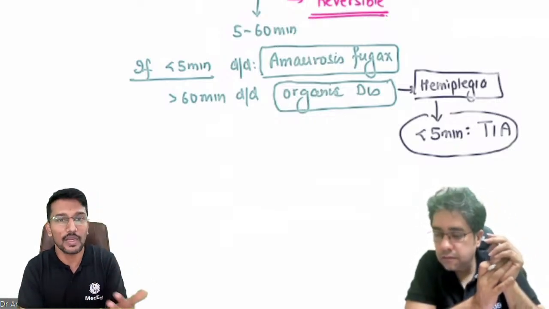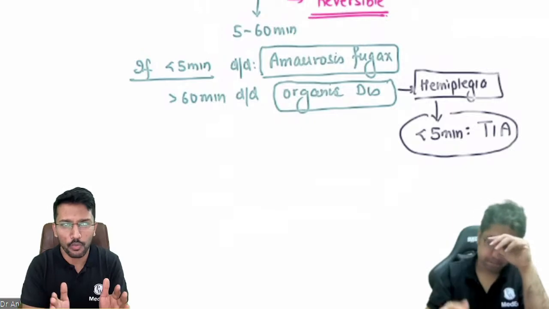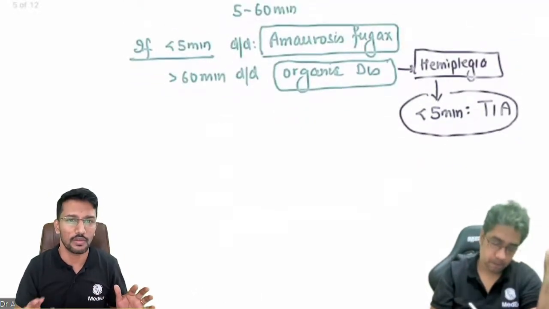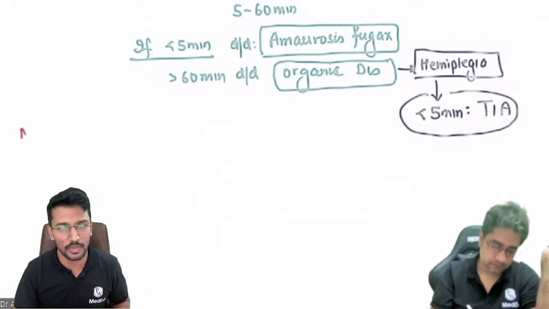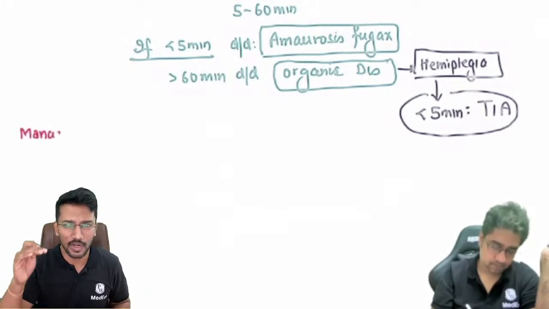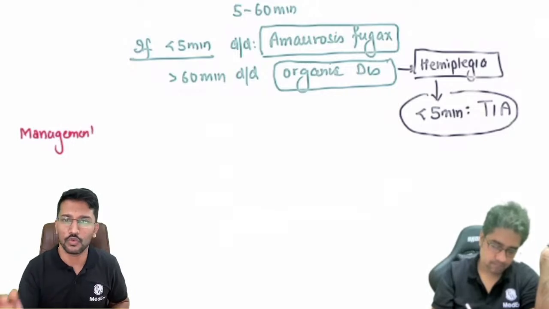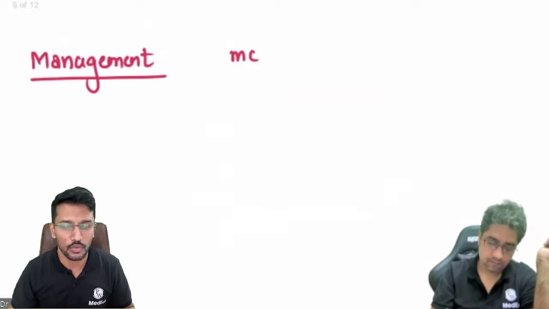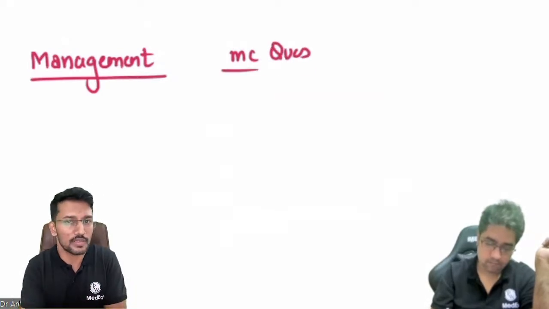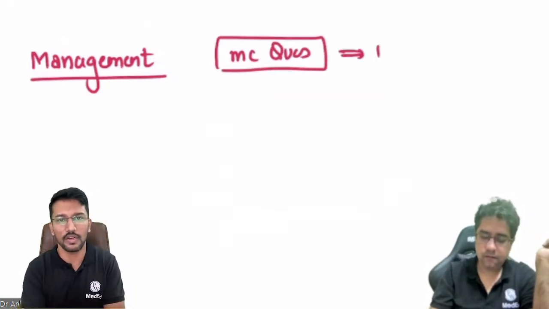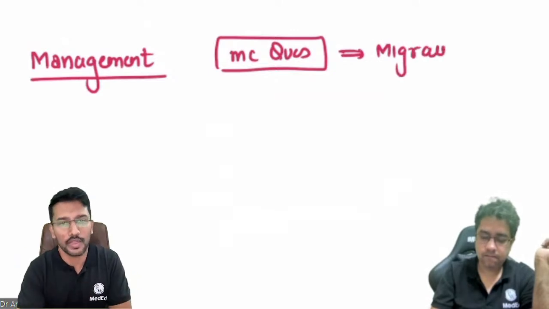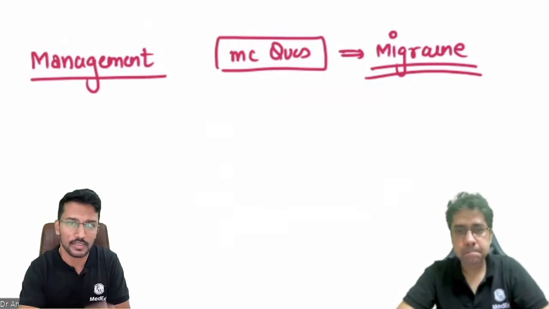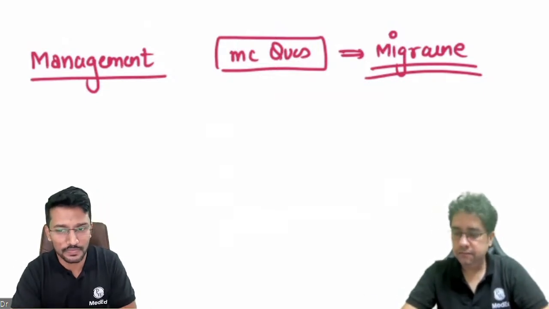Okay, now once it comes to the management, there are only a few important areas to focus on. Number one is migraine management. Most of the questions about management of headache come from migraine management, starting from the mechanism of action of drugs to the primary treatment and the preventive treatment. All of that is going to be important. So for that, I will pass the baton to Ankit sir. Ankit sir will take you through the management of migraine. After that, I will add a few points about the management of tension type headache and cluster headache. Over to you, sir. Thank you, sir.